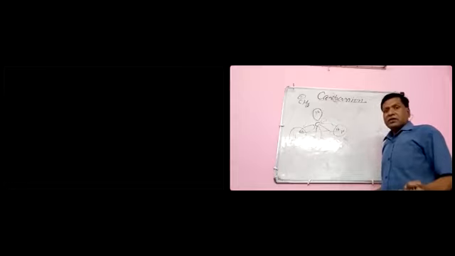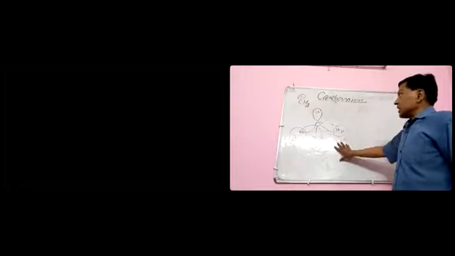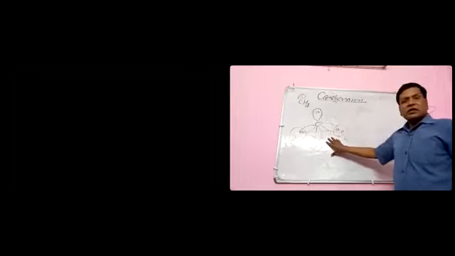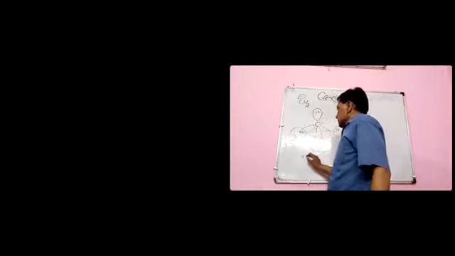I will discuss later what the correct structure is, but here the assumption is that one possible structure is this. So what will we call this structure?